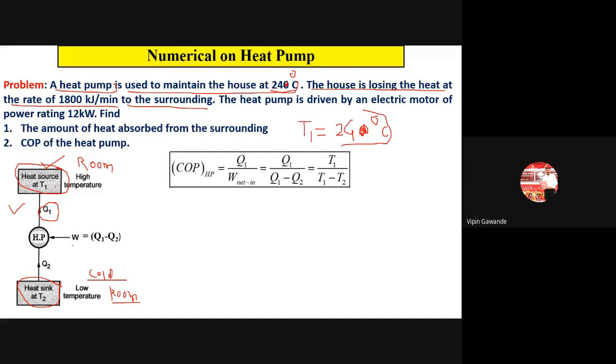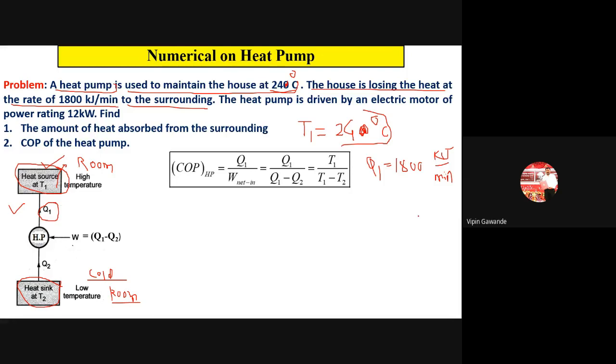Now this is the house. We are heating this house, and it is rejecting the heat at the rate of 1800 kilojoule per minute. Now that means which heat is entering into the house? Q1 amount of heat is entering the house, and the same amount of heat will get rejected to the surrounding. That means this 1800 is the Q1 value given in the problem. So Q1 is equal to 1800 kilojoule per minute.